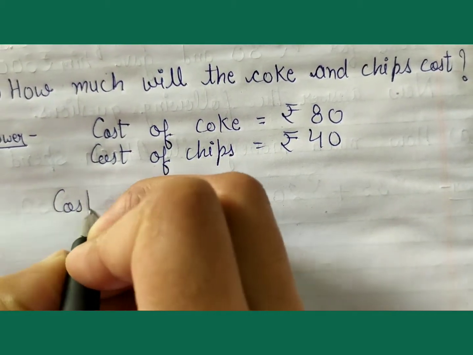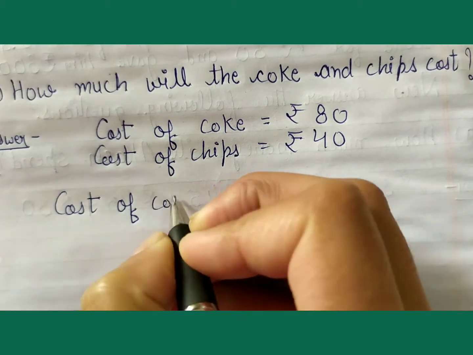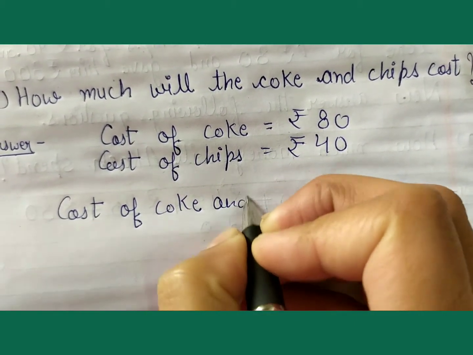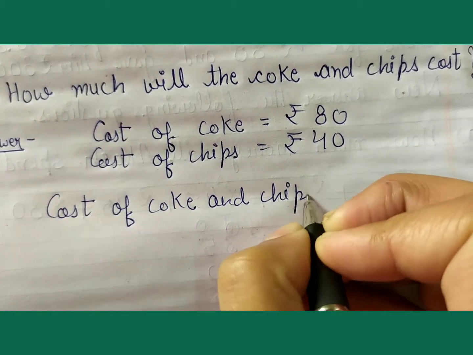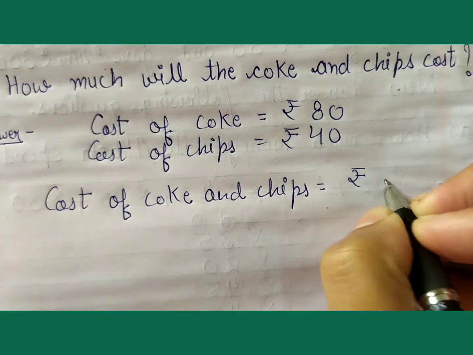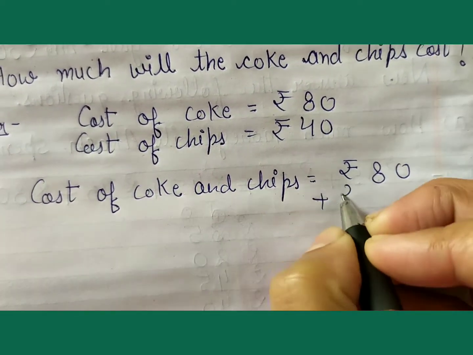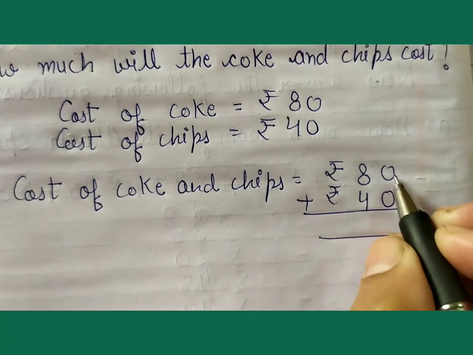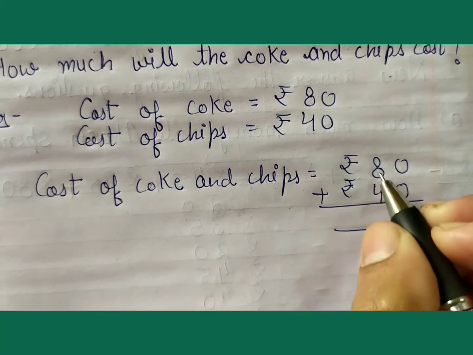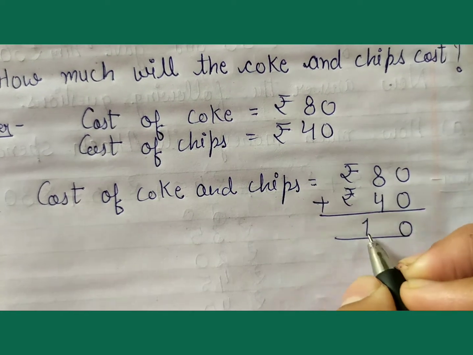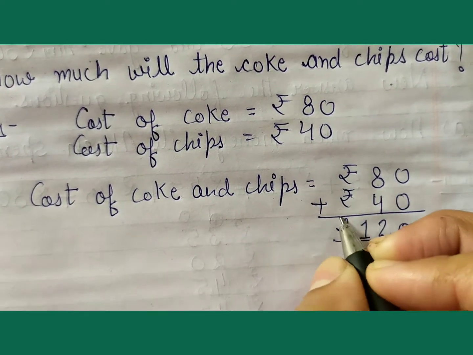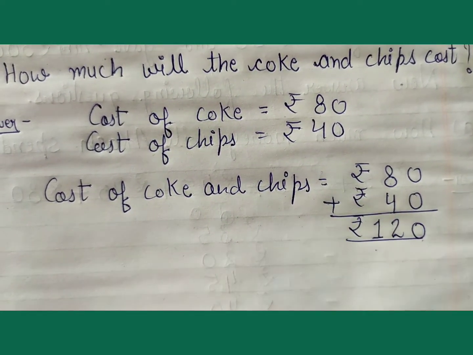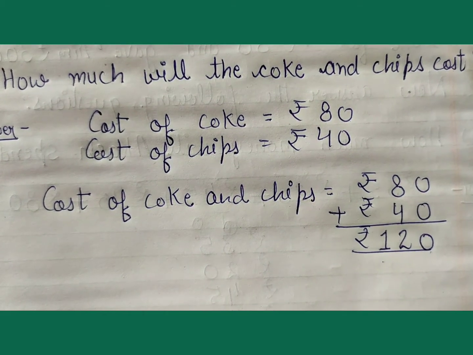Find out the cost of coke and chips: rupees 80, add rupees 40. Okay. 0 plus 0, 0. 8 plus 4, 12. Your answer is 120. The cost of coke and chips is 120.